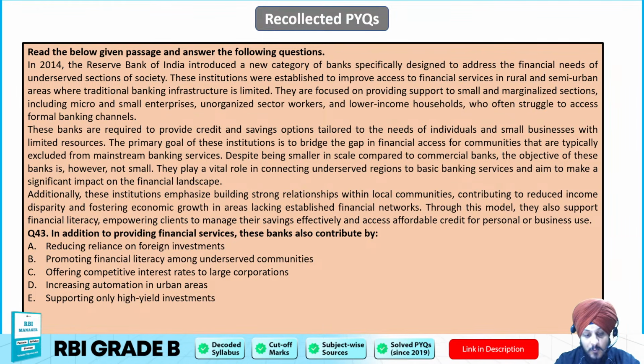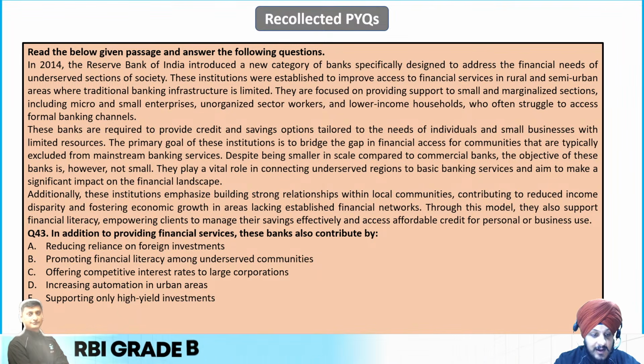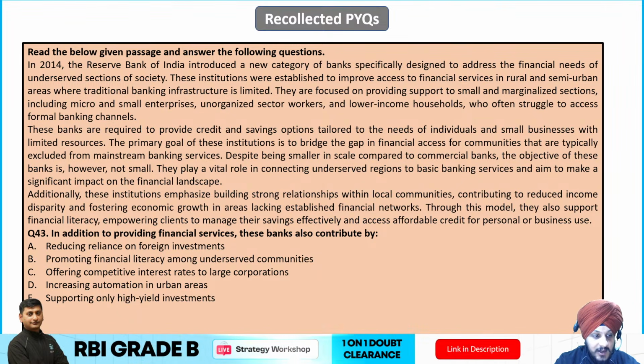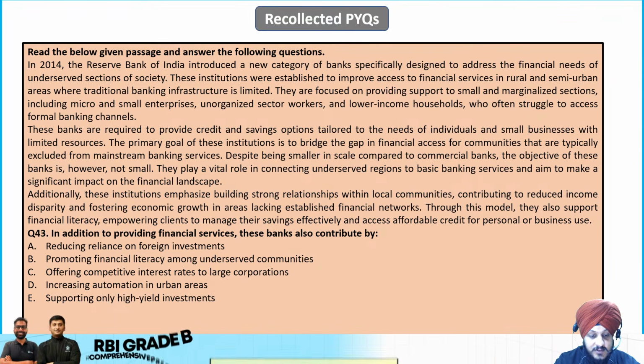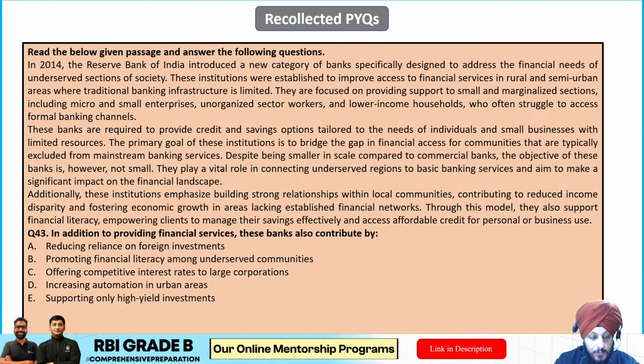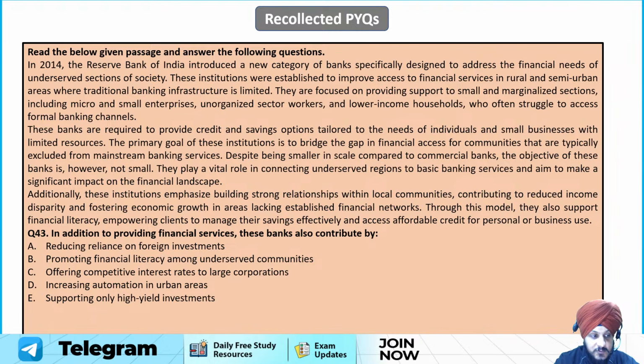Now, in addition to providing financial services, these banks also contribute by reducing reliance on foreign investments, promoting financial literacy among underserved communities, offering competitive interest rates to large corporations, increasing automation in urban areas, and supporting only high yield investments. Right?